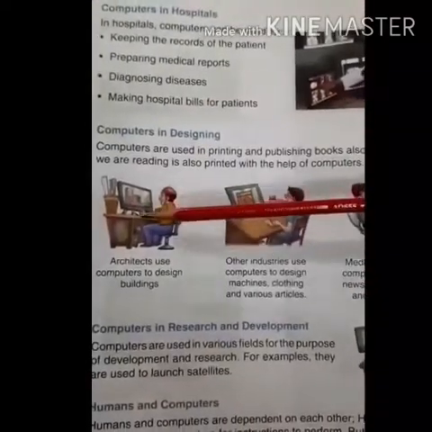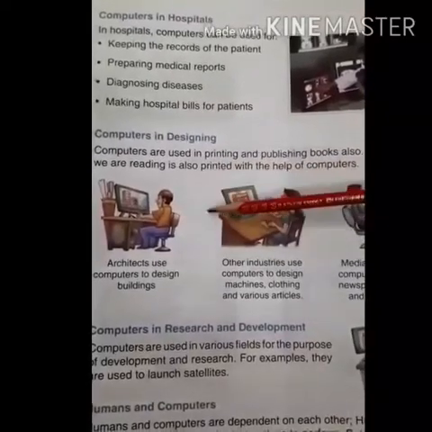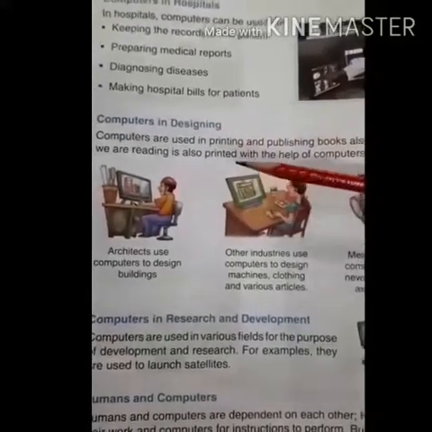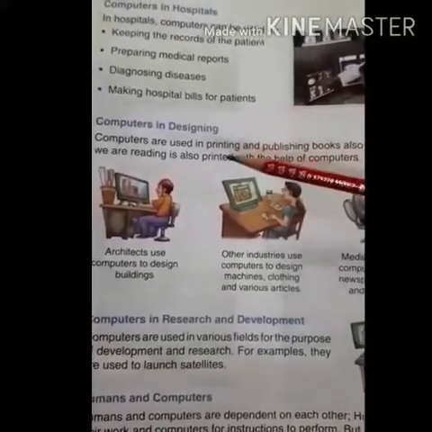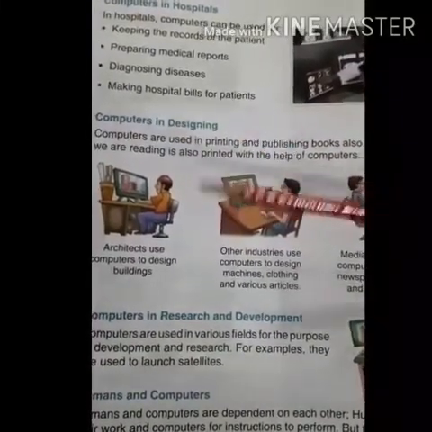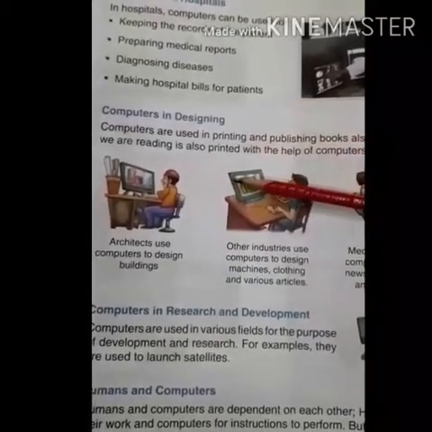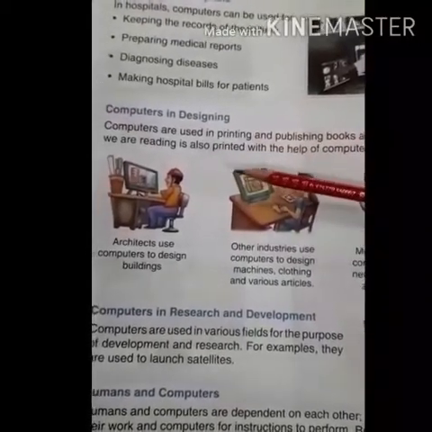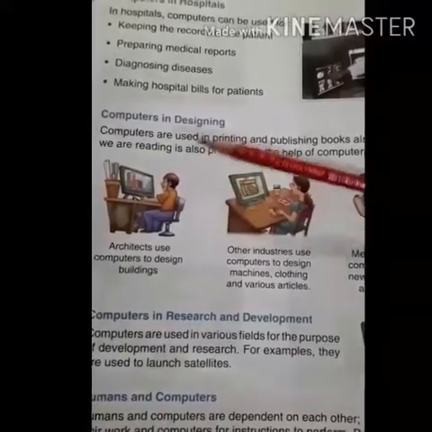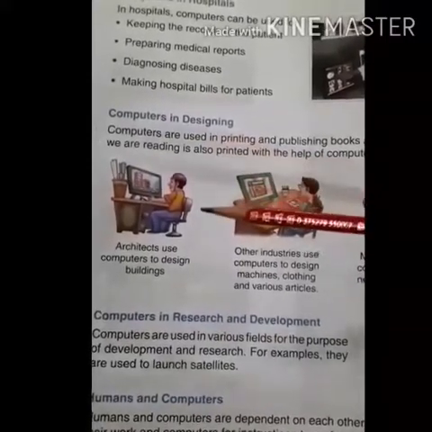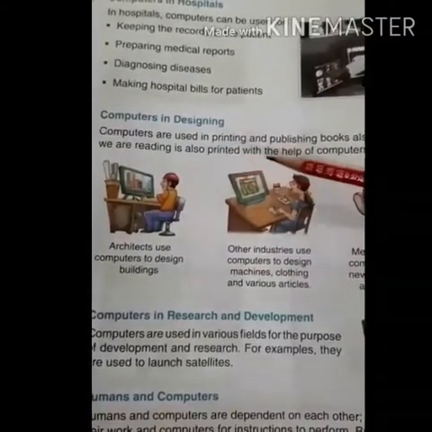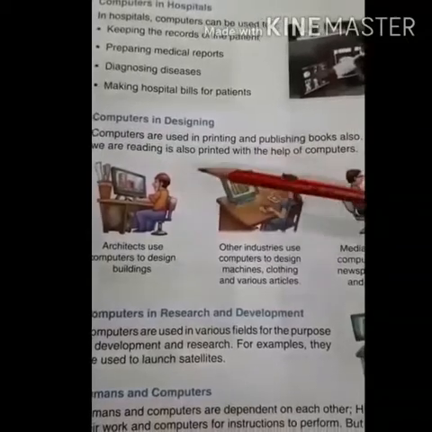Now come to the designing. We use computer in different forms in the designing topic. Like when books are getting published, they get published by getting printed off the soft copy, where the soft copy is written down in the computer. As I told you, what we write inside the computer, that writing is called soft copy, and when we print it out, it is called the hard copy of that soft copy.